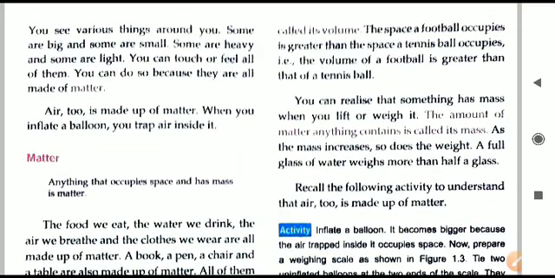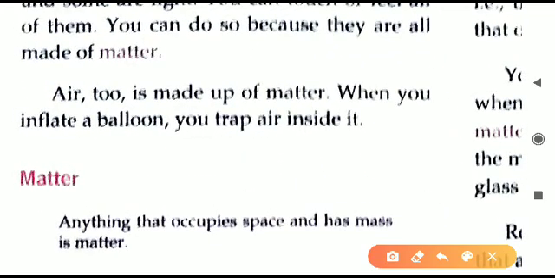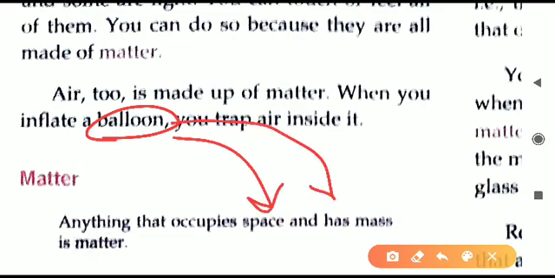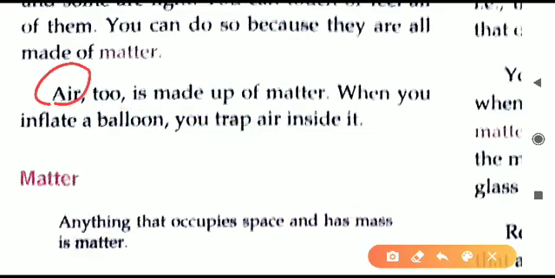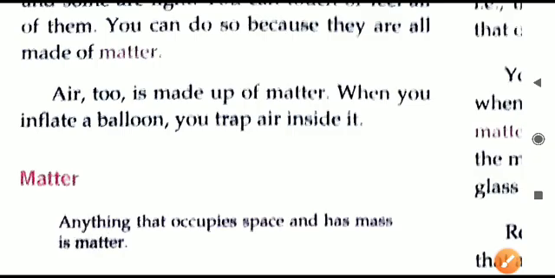Some of you may be thinking about the air. Air is also an example of matter. You can relate it to a balloon. When the balloon is filled with air, what is happening? The balloon is occupying more space and also the mass is increasing. Why is it happening? That is because of the air that is present there. That is why air is also an example of matter.